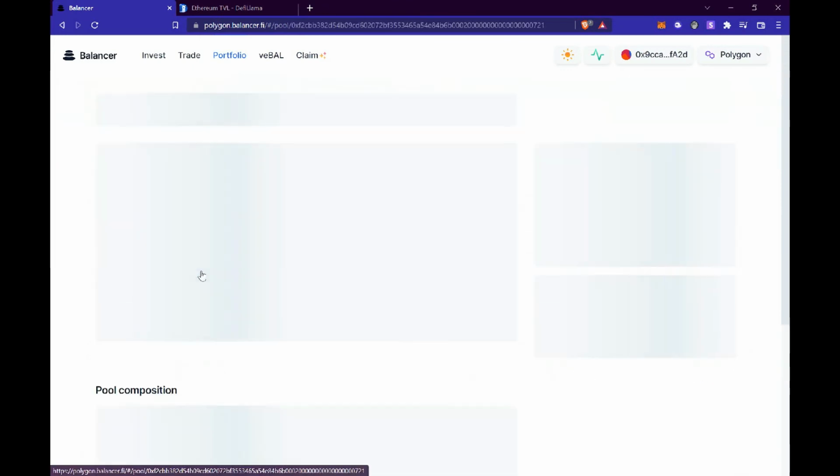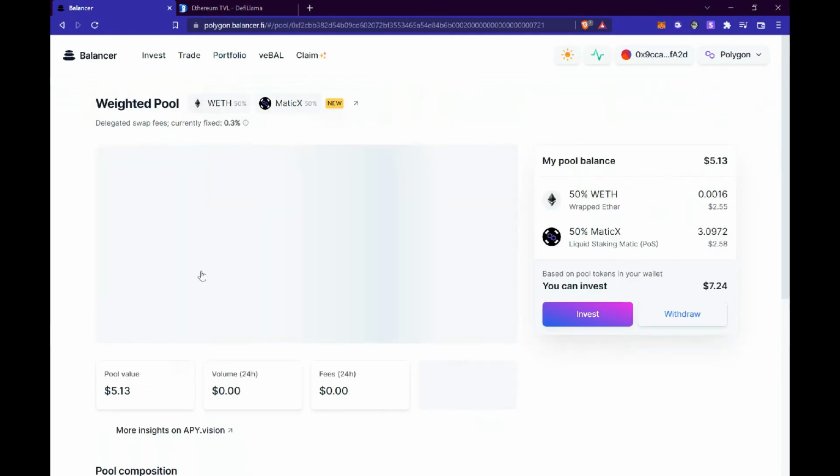And now you probably want to ask yourself, how do I actually remove my tokens? What you can do is you can head over to withdraw. Any swaps that happen within these tokens, like if somebody is swapping from wrapped ETH to Matic X, I will be receiving 0.3 percent from that amount that person will be swapping.